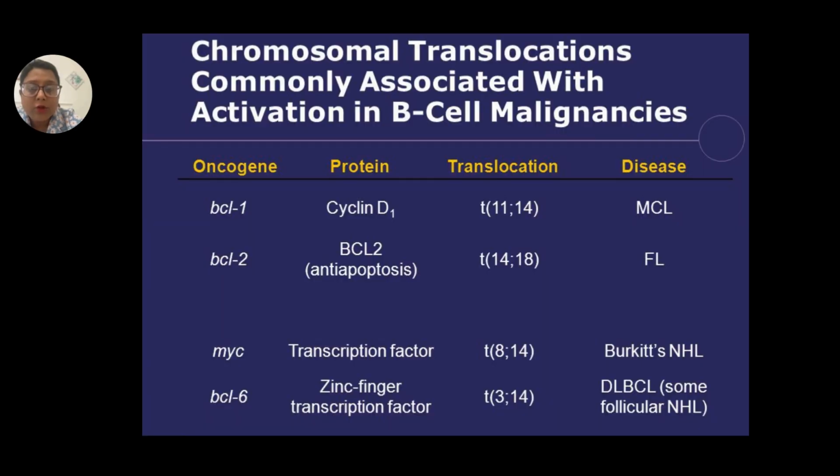Now, talking about the pathogenesis, lymphomas generally occur due to genetic mutations, which cause decrease in apoptosis and increase of cellular proliferation, leading to unregulated growth of the lymphocytes, causing lymphomas. There are certain translocations which are specific for certain lymphomas, like translocation 11 to 14 for mantle cell lymphoma, translocation 14 to 18 for follicular lymphoma, translocation 8 to 14 for Burkitt's non-Hodgkin's lymphoma, and translocation 3 to 14 for DLBCL or diffuse large B cell lymphoma.